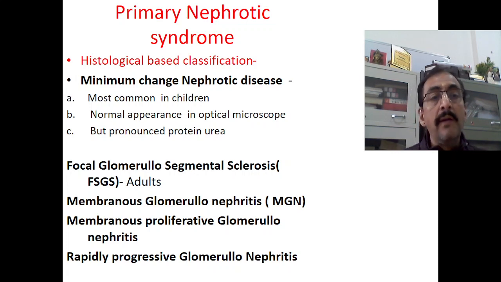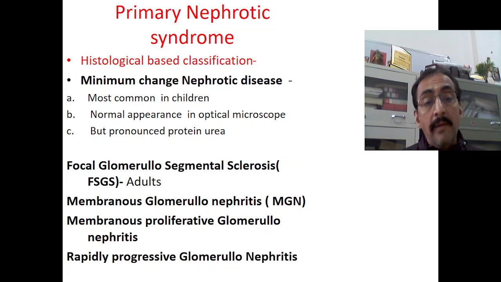The other type is focal segmental glomerulosclerosis. This is quite common in adults. Sometimes it is also called maximal change nephrotic syndrome, because here you find some findings in the biopsy and CT scan. Therefore it is also called maximal change nephrotic syndrome.